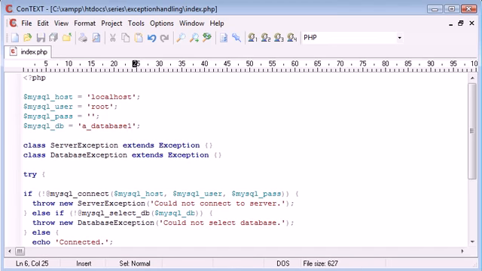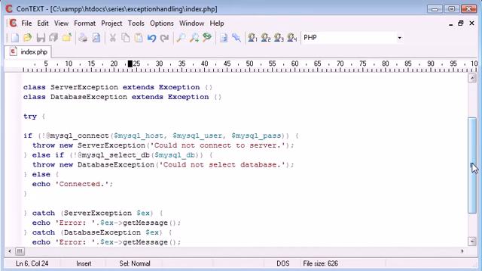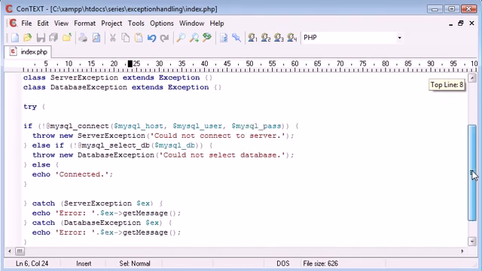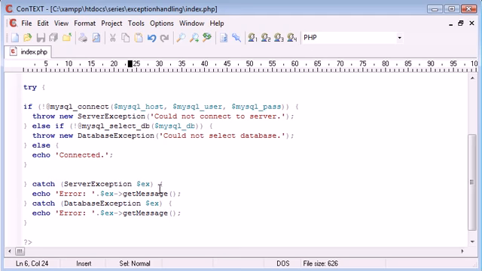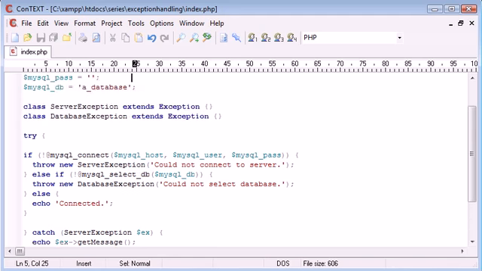Now what I want to do is give a more specific error, so I want to say what line it's on and what file it is from. Again, this may be a useless example, but you can understand the concept of everything. So I'm going to delete this, and we are just going to echo out a custom error message depending on our server exception and database exception. We're going to be changing these function names in a bit when we've redefined them.